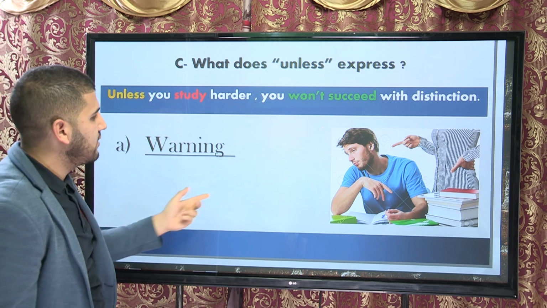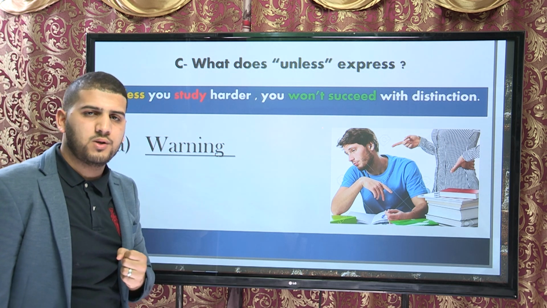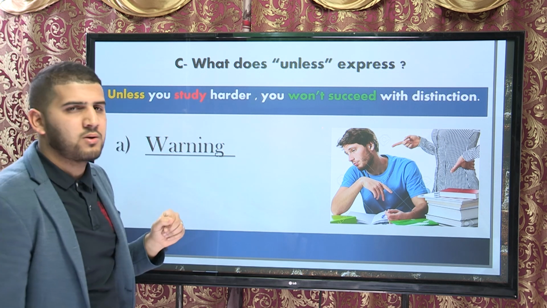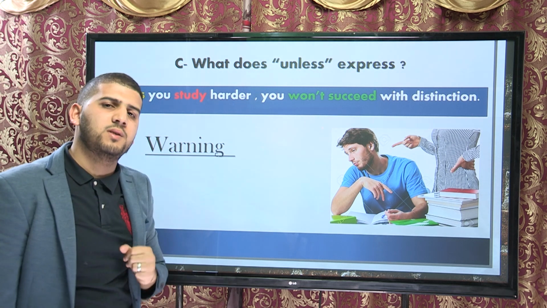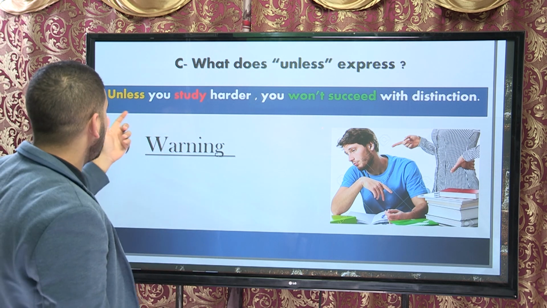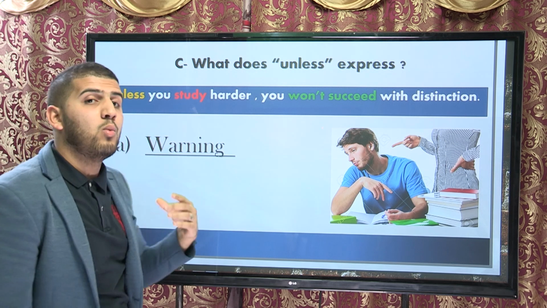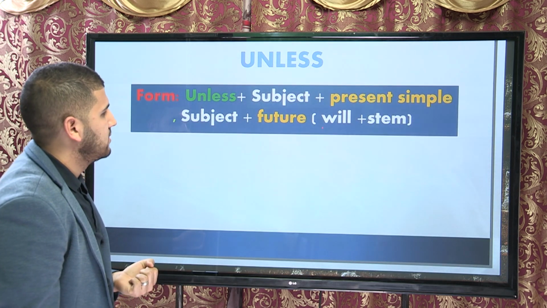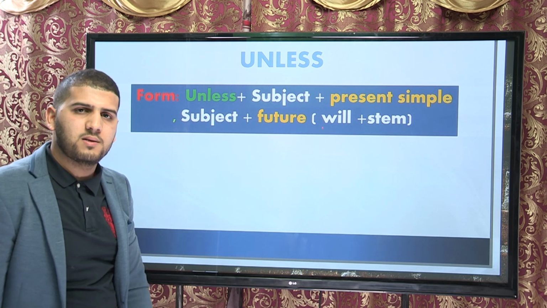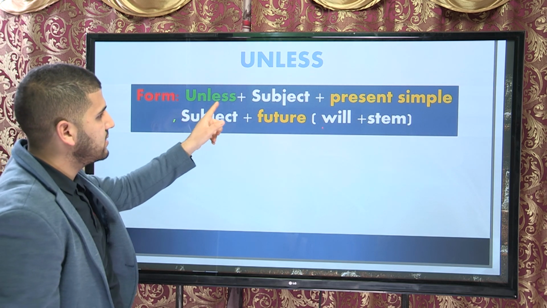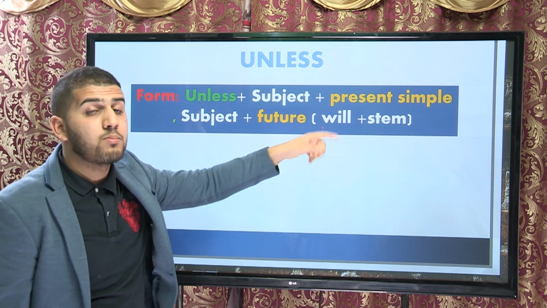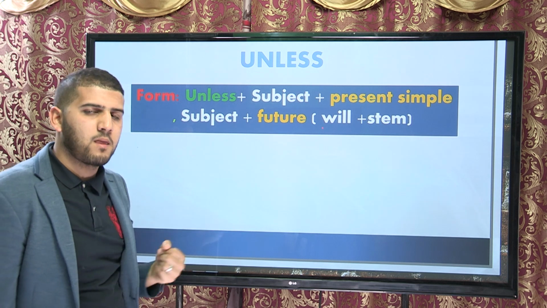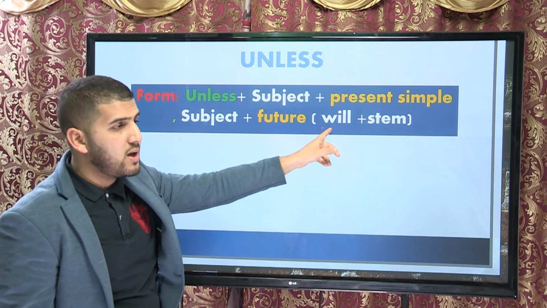Very good. So the teacher is warning the student. She is telling him, unless you study harder, you won't succeed with distinction. So we use unless to express warning. The form of unless. So, unless plus subject plus present simple, comma, subject plus future. And you know that future is will plus stem.